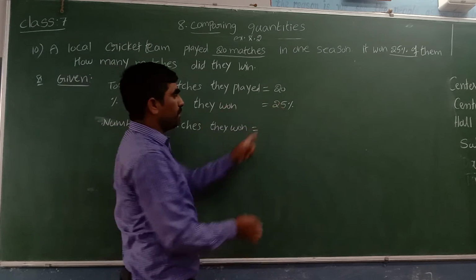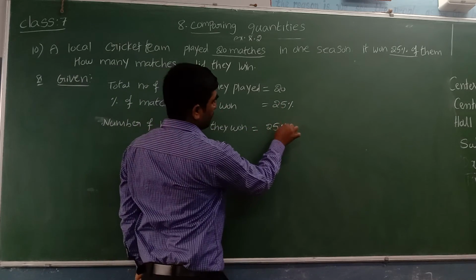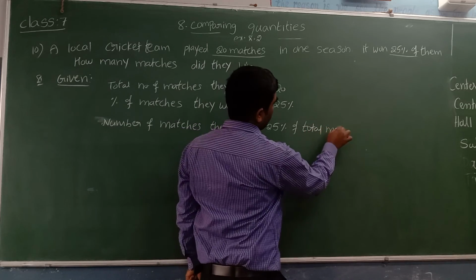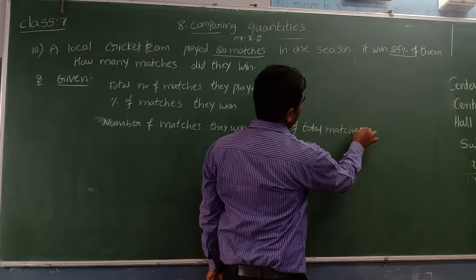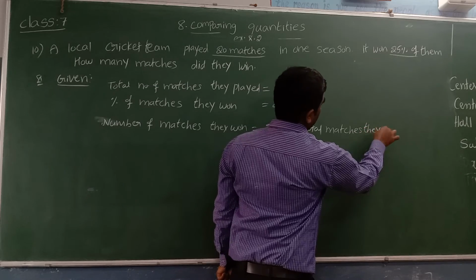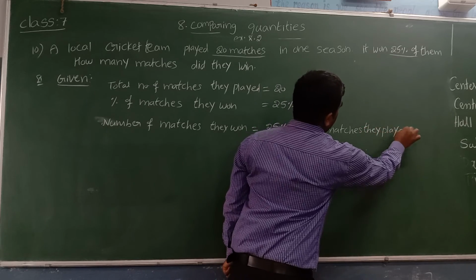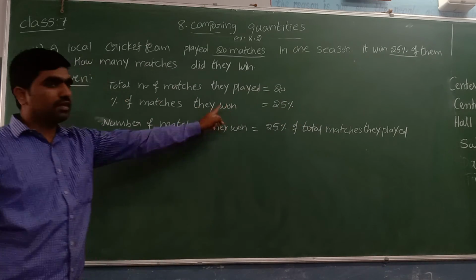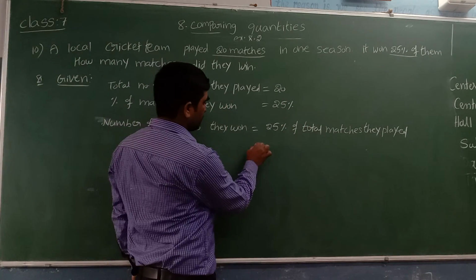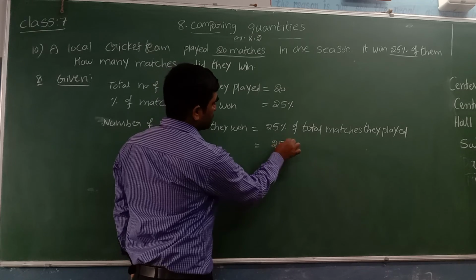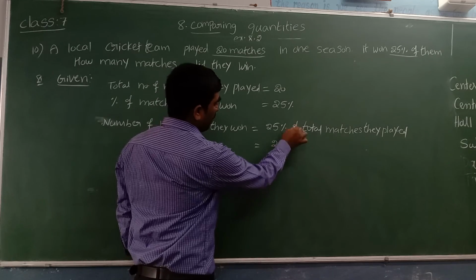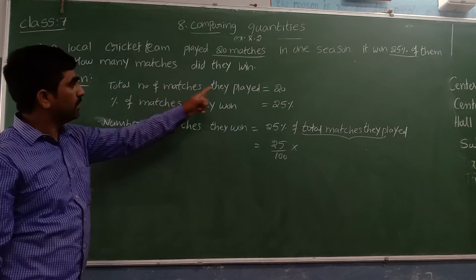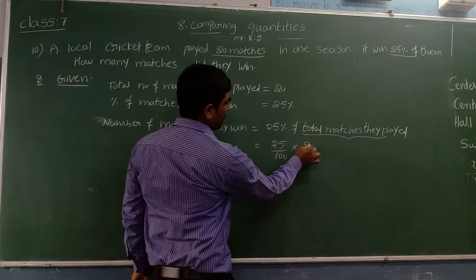They won 25% of the total matches they played. From the total matches, 25% they won. Simplify this: 25 percentage means 25 out of 100, and of is nothing but multiplication, times the total number of matches. How many matches did they play? 20 matches.